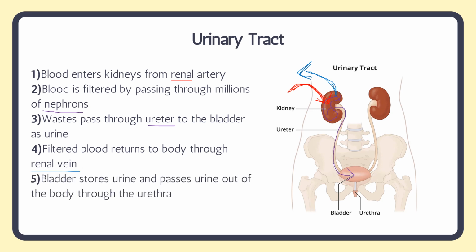And lastly, the bladder stores the urine and passes the urine through the urethra, down here, and this is what we excrete as waste into the toilet.